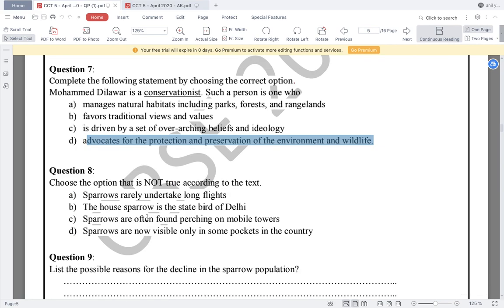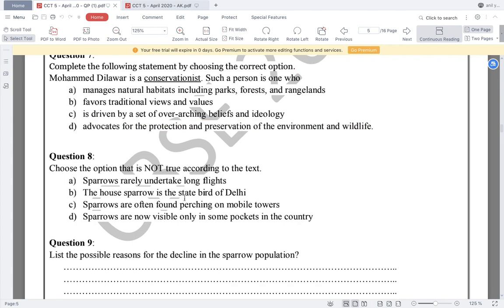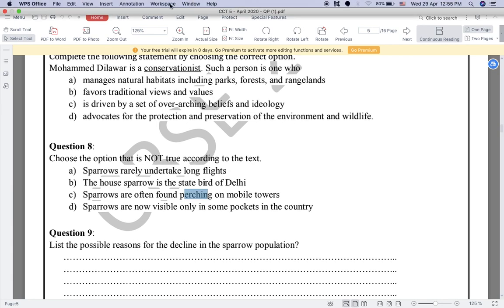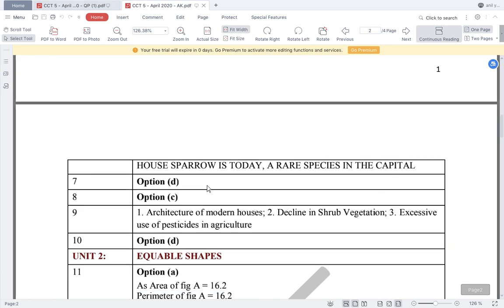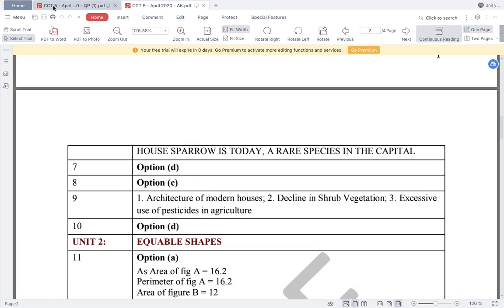Choose the option that is not true according to the text. Now we have to choose an option which is not correct. It means the other three are true, one is false. So, sparrows rarely undertake long flights. This is true. The house sparrow is the state bird of Delhi. True. Sparrows are often found perching on mobile towers. No, because radiation is harmful to them. So the answer to question number 8 is option number C. It is correct. Now moving on to question number 9.